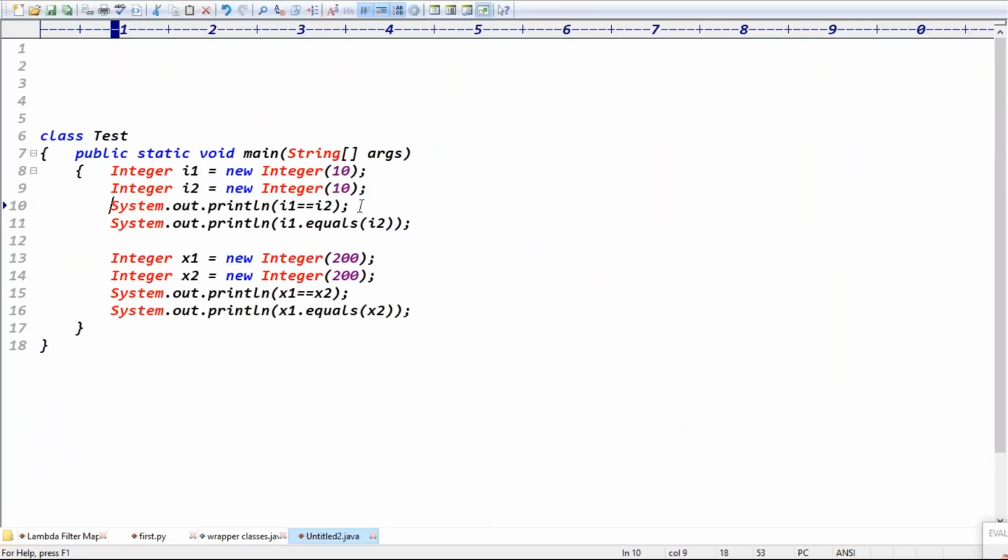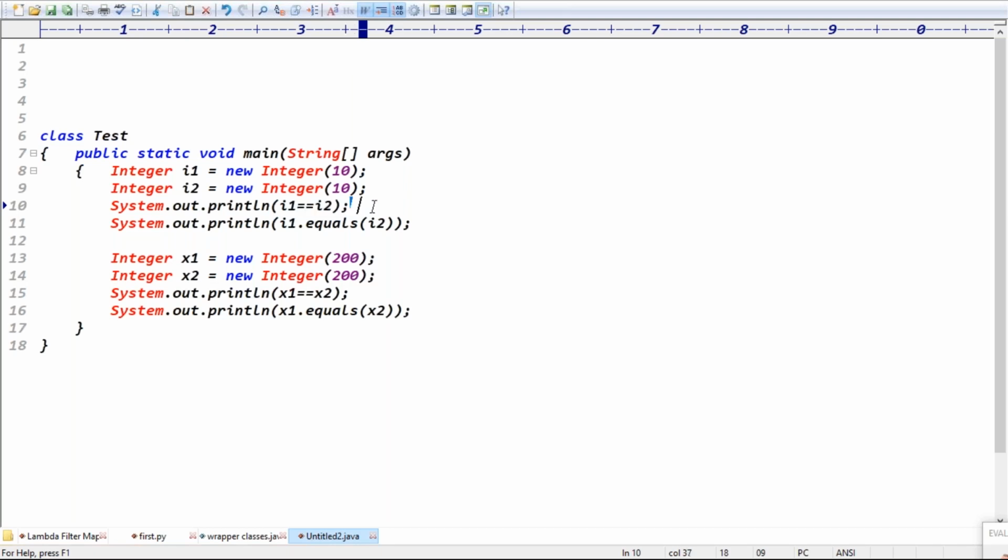Is the double equal to operator always meant for reference comparison? I think the double equal to operator is meant for reference comparison, right? Is I1 pointing to the same object, or different objects? Yes, now I1 and I2 are pointing to different objects.